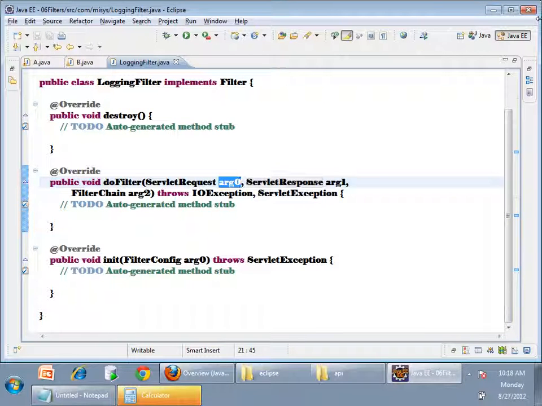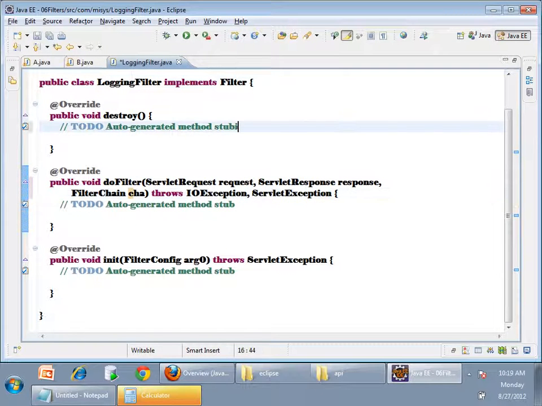The first parameter is the request object. The second parameter is the response object, and the third parameter is called FilterChain. I'll tell you the importance of it.